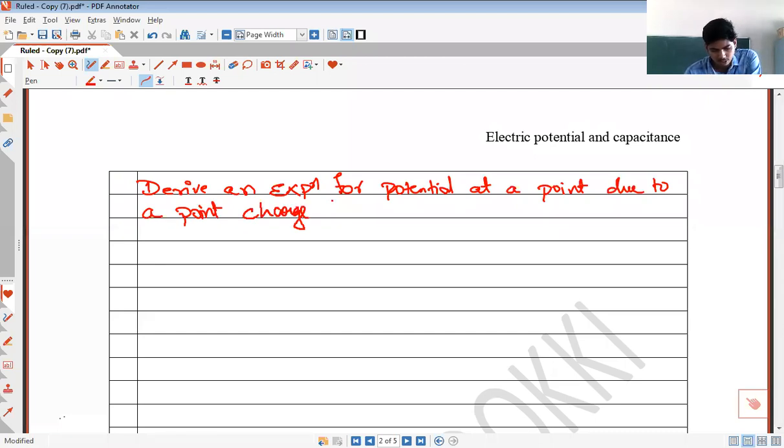See, a point charge is nothing but a source charge. We will obtain an expression for potential at a point due to a point charge.